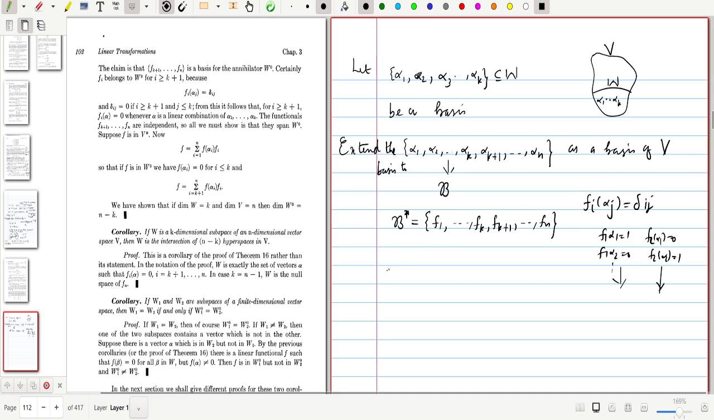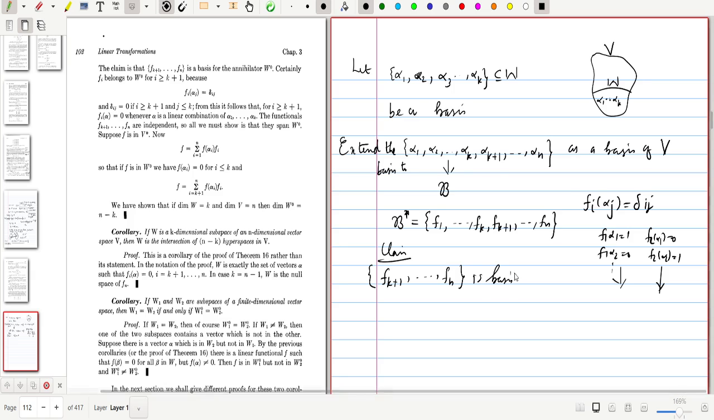We will prove the claim that fk plus 1, etc., fn is a basis for W naught. First of all, you have to prove that these are elements of W naught. How will you prove this? If you choose an alpha belonging to W, we will prove that fk plus 1 of alpha is 0, fk plus 2 of alpha is 0. That is true for every alpha belonging to W.